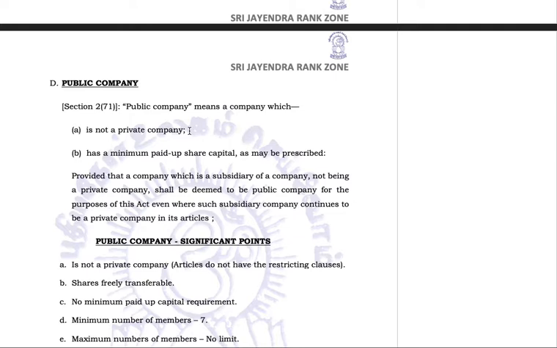So the law has tried to keep things as simple as possible for both the lawman as well as the layman. So definitions like these are available, that a private company is a company which is not a public company, or a public company is one which is not a private company, okay. So they are trying to keep things simple for all people, those people who are dealing with the law as well as those people who have no knowledge of the law.